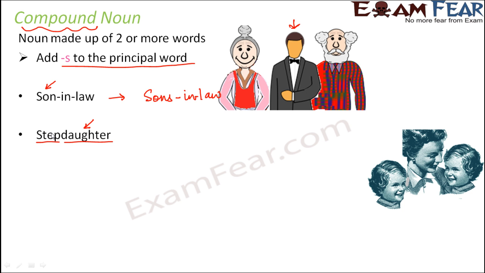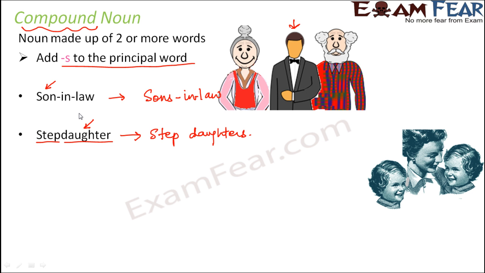In this case, daughter is the basic word or the principal word to which we have added a prefix step. Now, when you have to write its plural, what would you do? You will add s to the principal word. So here it would be stepdaughters. So you see, both are different. In both cases, you do not go by the order of the words. It is not necessary that the word which is at the end will have s at the end in plural. That's not the case. You need to find out the principal word. Once you have identified the principal word, just add s to the principal word.